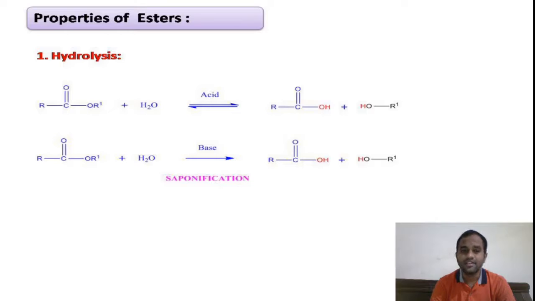This irreversible reaction, that is hydrolysis of esters in presence of base, is a named reaction which is known as saponification. This saponification reaction is helpful in preparation of soaps and detergents. The sodium salts of long chain fatty acids are used as detergents, which we prepare from this reaction, that is the saponification reaction. That means our esters will undergo hydrolysis both in acid medium as well as in base medium.